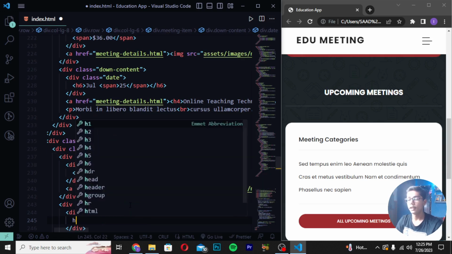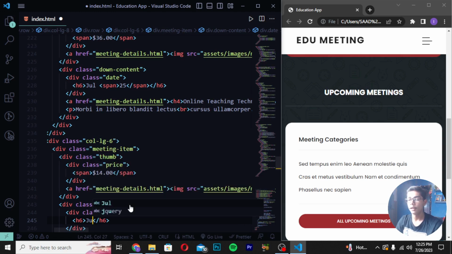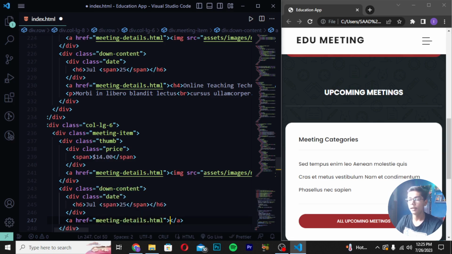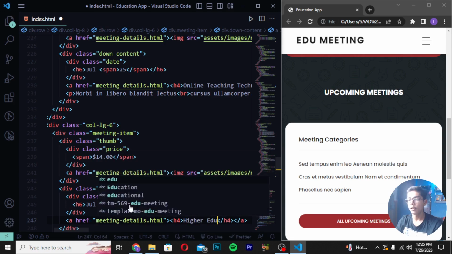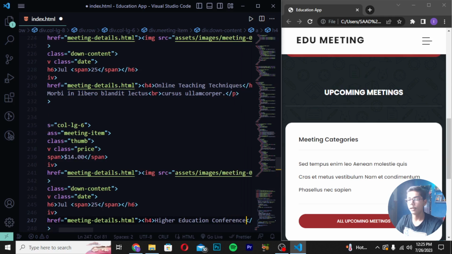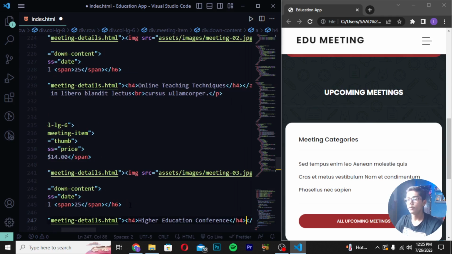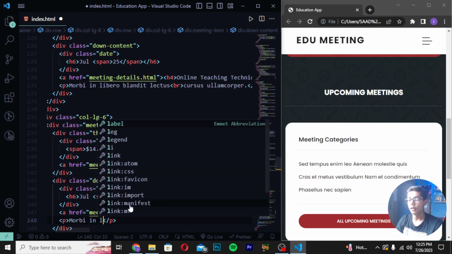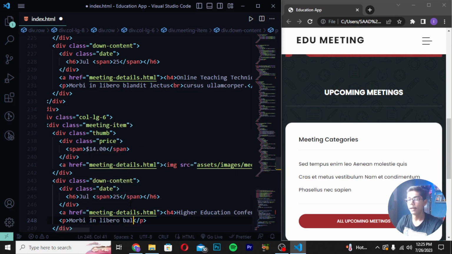Then you have to just write here h6 in which I will be writing again July like this and write here span tag 25. Write here a tag and I will be writing here meeting-details file again. Write here h4 in which I will be writing higher education conference. So here you have to write like this. Then you have to now just move down after the close a tag here, p tag and write here Morbi in, and I will be writing here blandit like this.